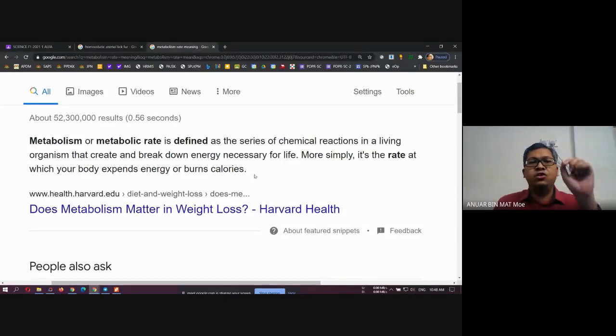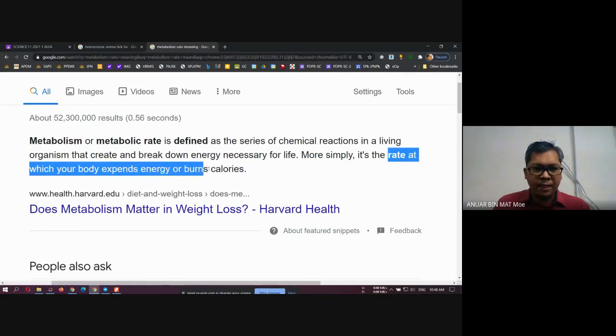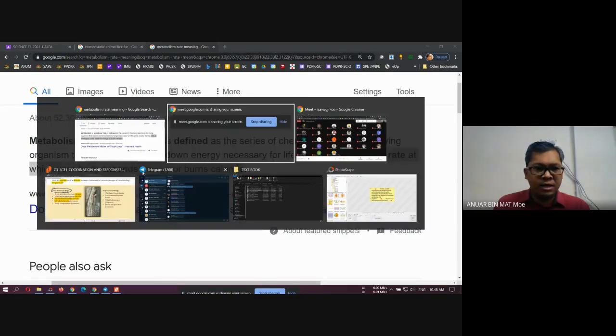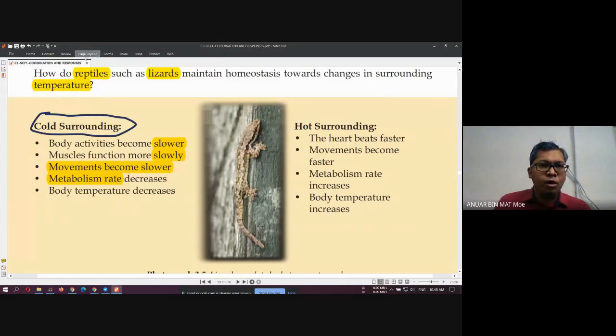The rate your body uses energy, or burns calorie. That is what we call metabolism or metabolic rate. So I'll just copy this. So what is metabolism rate?